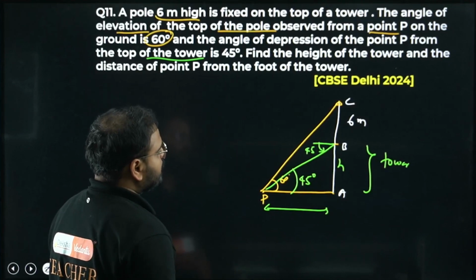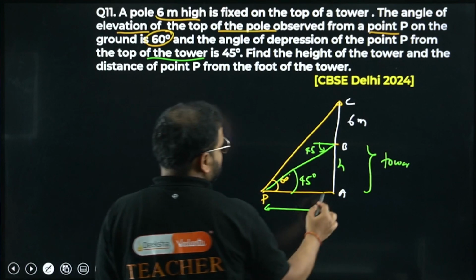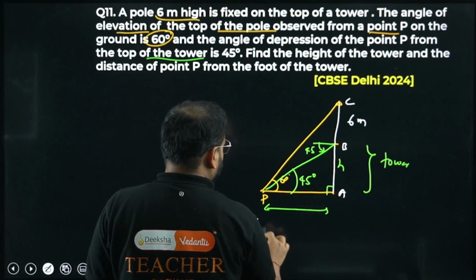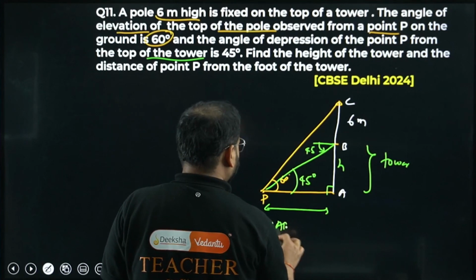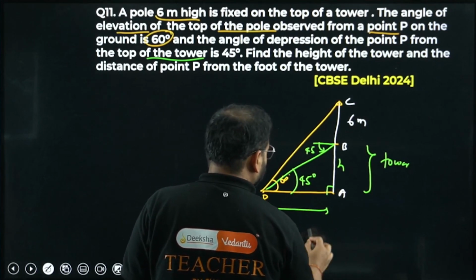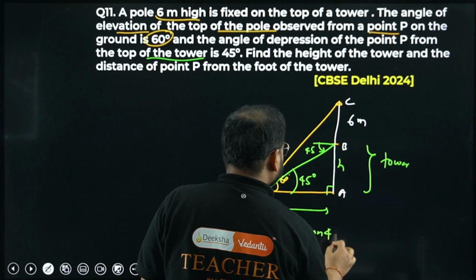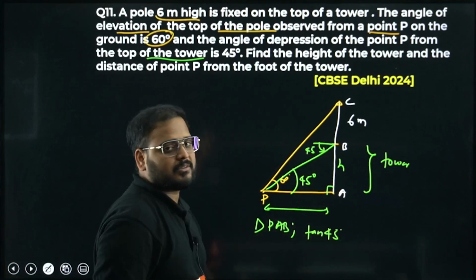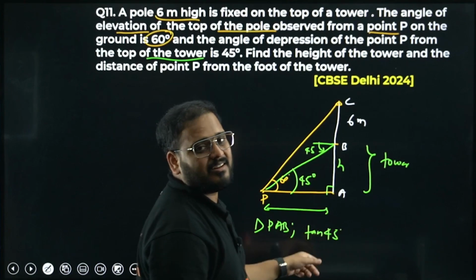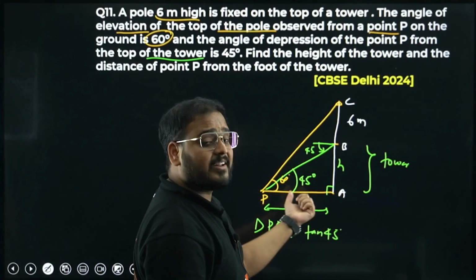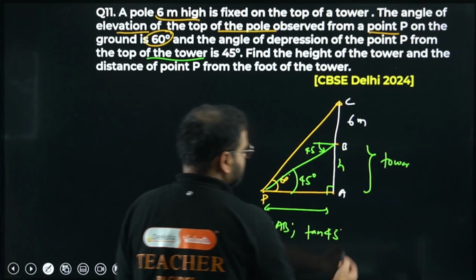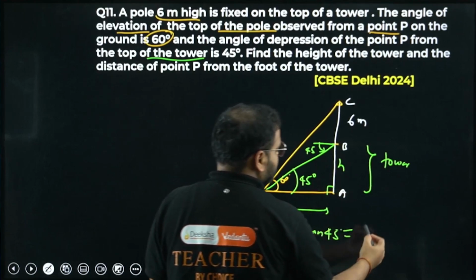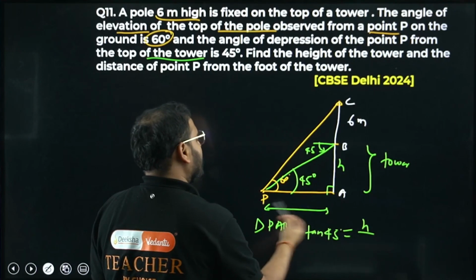Now have a look. Apply in triangle PAB first. Tan 45 degrees we will apply. How come? They've given the angle of depression, but these are alternate interior angles. So let's do this. AB is H, and the other side is AP.